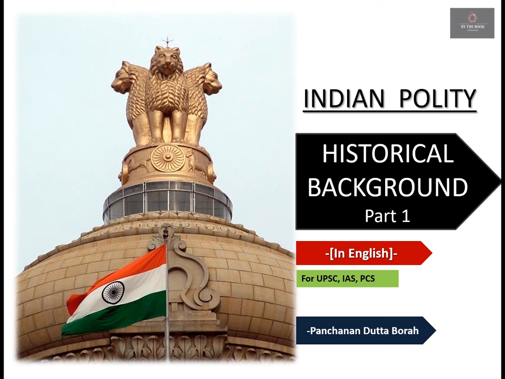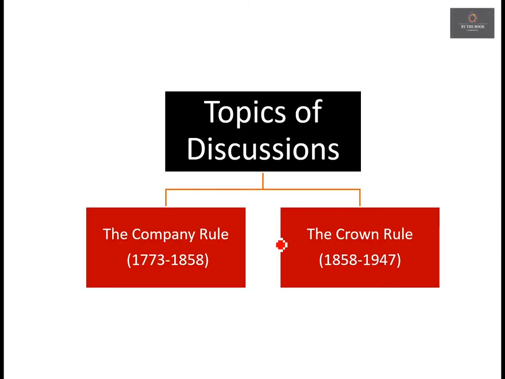First of all, what we have done is we have divided the entire content of this lesson, that is historical background, into two categories. First is the East India Company rule, which is from 1773 until 1858, and the second part is the Crown rule, which is from 1858 all the way up to 1947, the year of our independence. See, the Crown rule started from 1858 right after the revolt of 1857, when the British government took the administration of India from the hands of the East India Company.